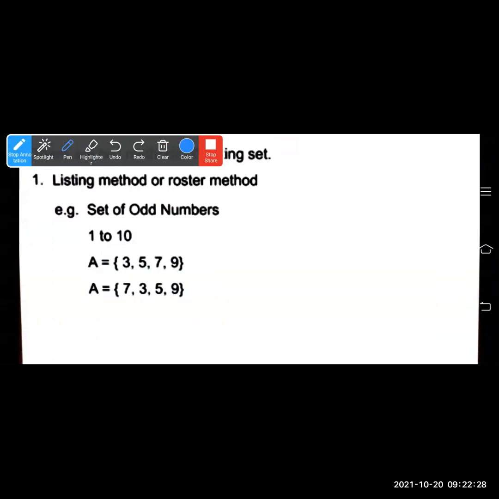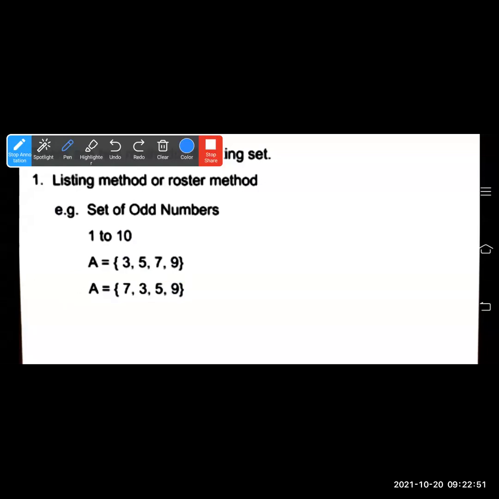So the set of odd numbers between 1 and 10 can be written as 3, 5, 7, 9 and 5, 3, 7, 9. This way also you can write. Order is not important. All the elements should be there in the curly braces and separated by comma. And you have to write all the elements of the set.